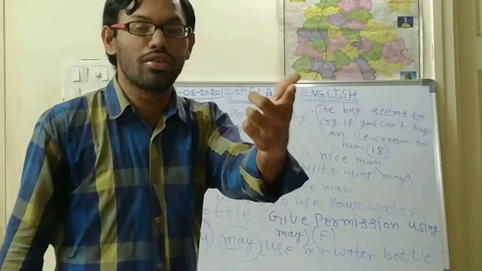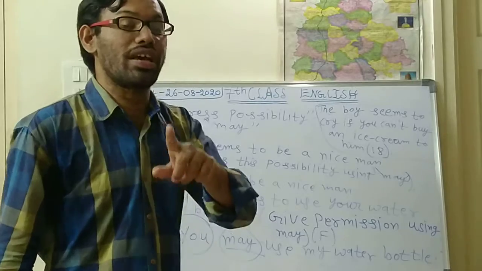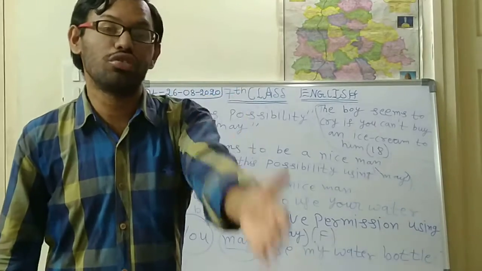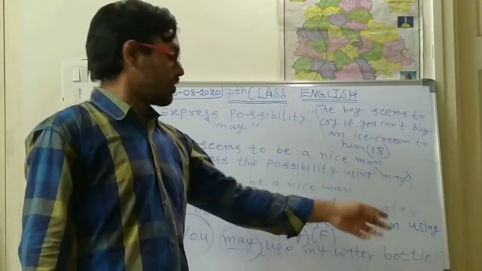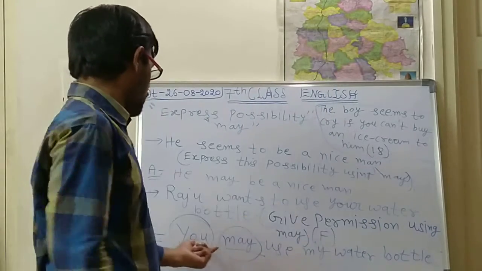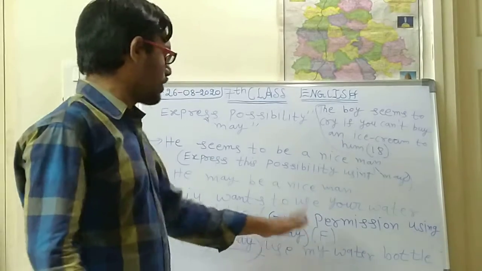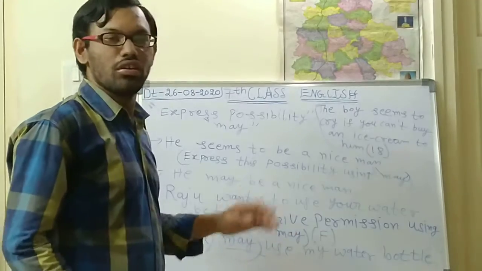May I use your water bottle, because you are only taking permission. So for that, what should you say? May I use your water bottle? At the last you should keep the question mark. Here, giving permission: you may use my water bottle. Like this you have to answer these questions.